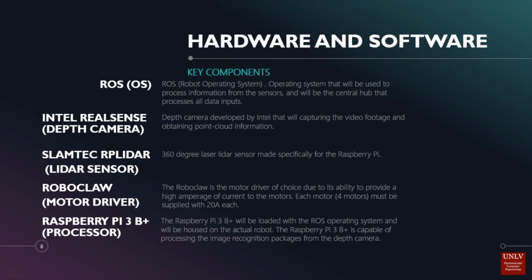The Intel RealSense camera is a depth camera that contains a pre-made ROS wrapper that connects the camera to the ROS operating system. The ROS package contains video recognition algorithms that will be implemented to detect obstacles that will trigger an avoidance protocol. The motor driver of choice is the RoboClaw, which is produced by Pololu and will supply the motors with an adequate amount of current, which is estimated to be a max of 20 amps each. We will be using a Raspberry Pi 3 B+ processor to process our ROS information.